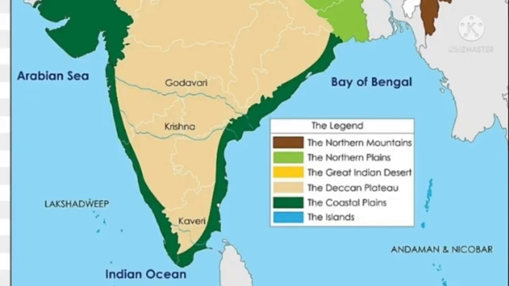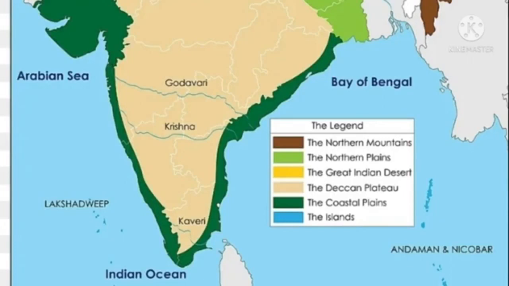Three sides. A peninsula is any landmass which is surrounded by water on three sides and land on one side. Now you understood clearly? One more time. A peninsula is any landmass which is surrounded by water on three sides and land on one side.